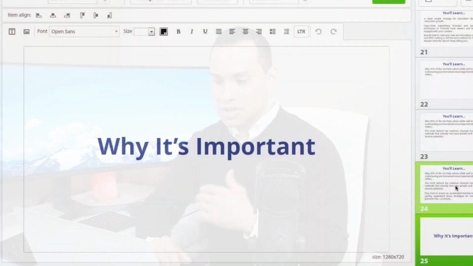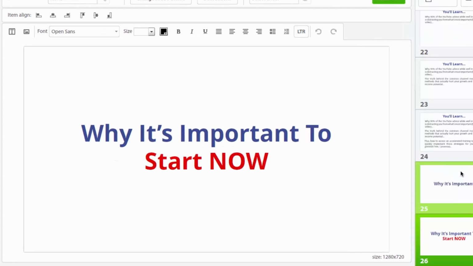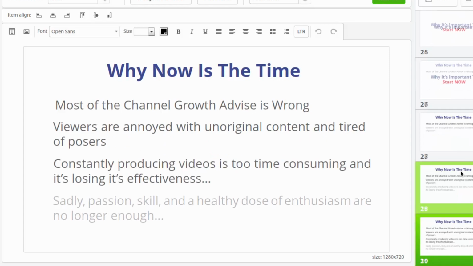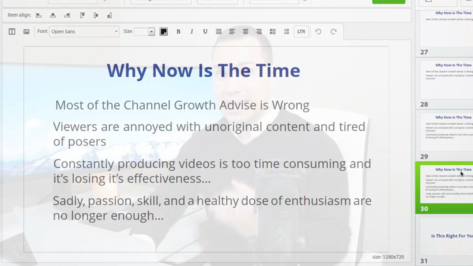And again, this is just a couple bullet points. You'll notice this slide presentation is very basic, why it's important, and we just go through a couple steps of why they need to start now, why they need to pay attention to this information immediately, and just build the fear around what's going to happen if they don't take action. It's all about helping them, and we need to give them a reason why they need to take action today and not tomorrow or a month from now or 2 years from now.